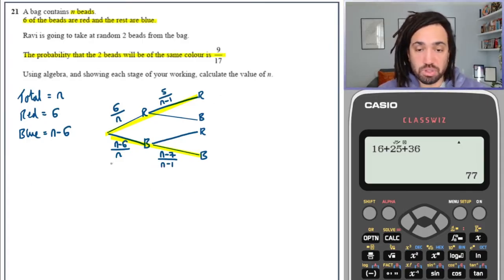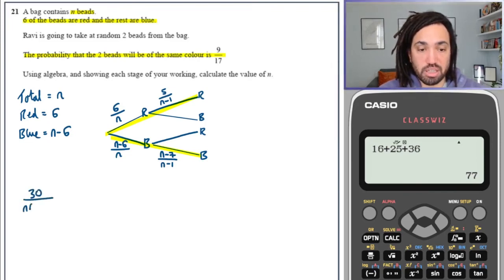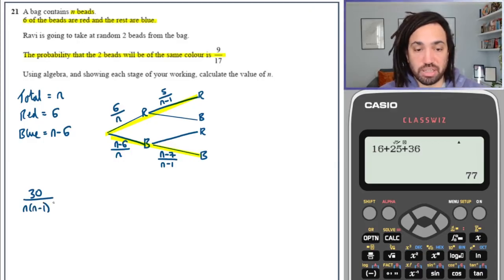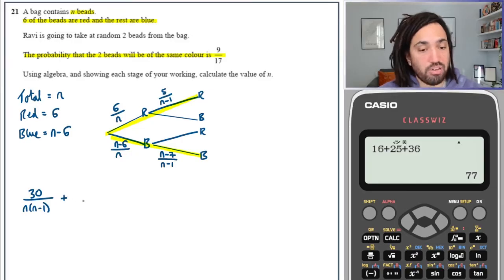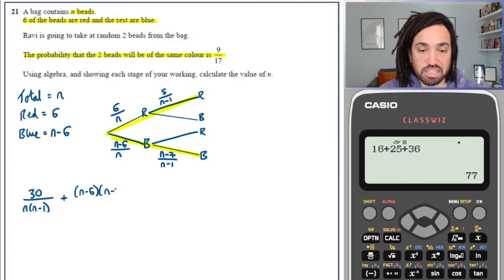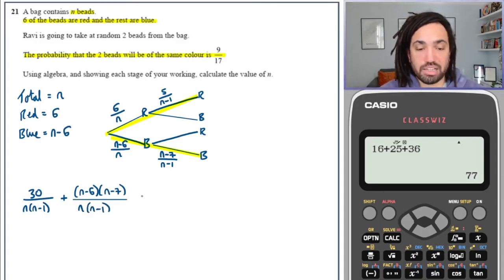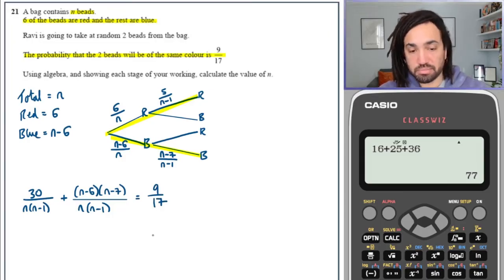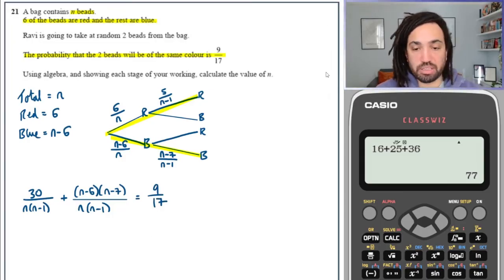So, following our rules for probability trees, if we want to work out a branch, we just multiply along. So the probability of getting a red red will be 30 times the numerators, and then the denominators will times to get n minus 1. So we just times the 2 fractions together, we get this. Or, the other way we get success is we times these ones, because we want the same colour. So there are 2 ways of doing it, so there's 2 different branches. So we add the 2 possibilities to get the overall probability, which we're told is 9 over 17. Okay, perfect.